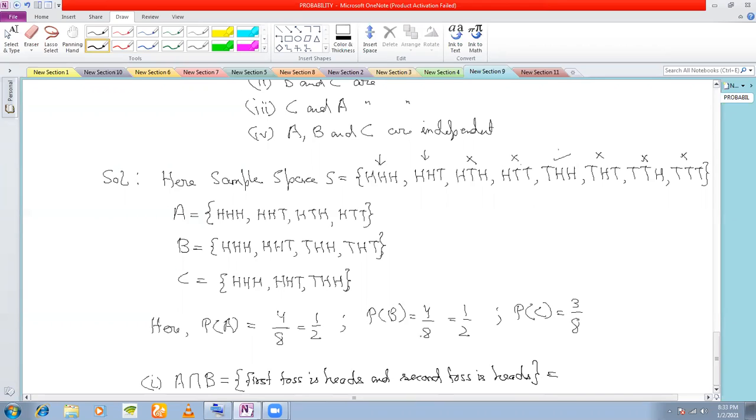What are the events here? This one, H H H. This one, H H T, the second one also. Third one is not possible because here you have H T. Fourth one not possible because again you have H T. This one is also not possible because you have T H. T H not possible. T T not possible. So only these two you have. Understood or not?